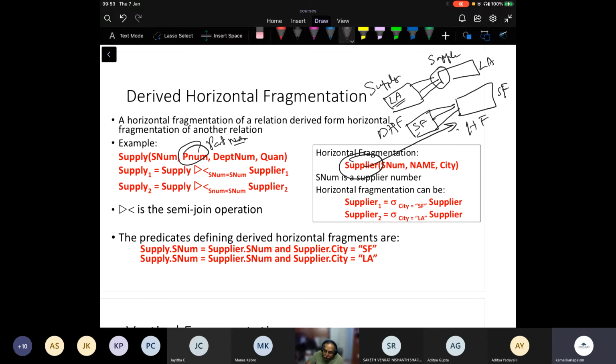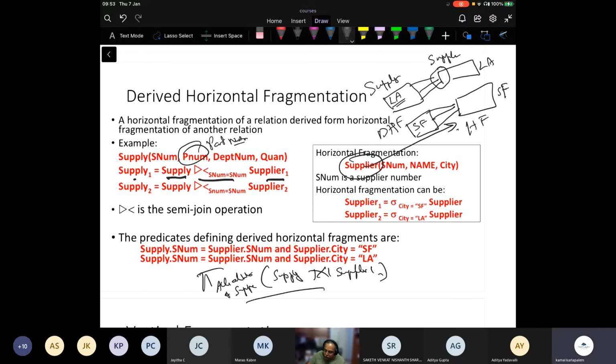Okay, so the way to do it is you say supply one is equal to supply semi-join supplier one. That is, take all the rows of supply which can join with supplier one. This semi-join is: project all attributes of supply of the natural join with supplier one.